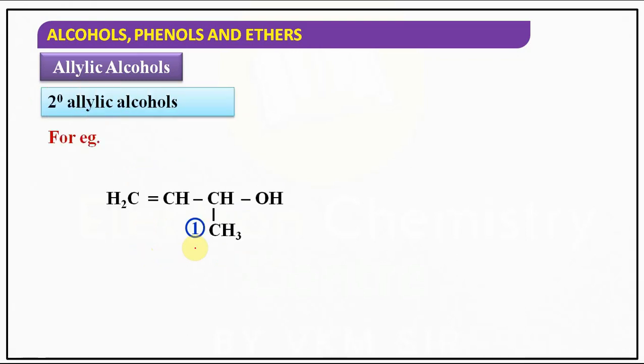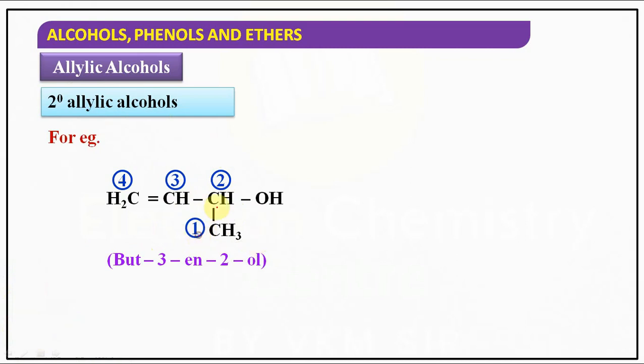Just now I have told you about secondary allylic alcohols. Simply, here one hydrogen is replaced with an alkyl group. So our carbon is connected to how many carbons? Here one carbon, here one carbon, two carbons. So that's why it is secondary allylic alcohol. This is called secondary allylic alcohol.